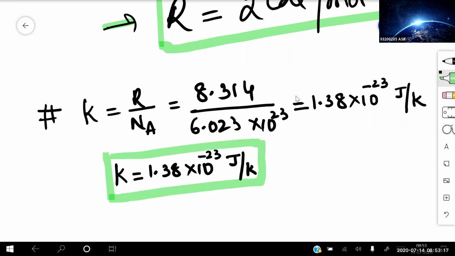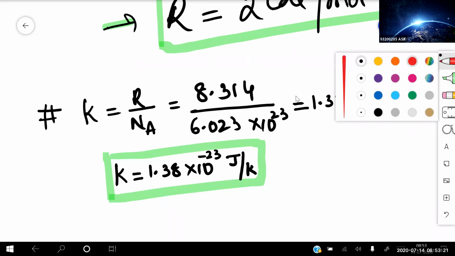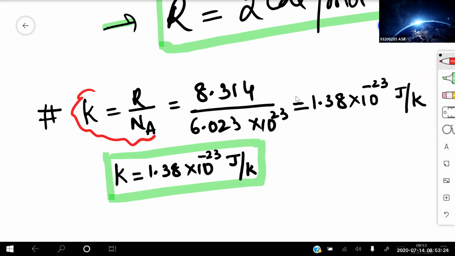Very important. k is known as what? Boltzmann's constant.